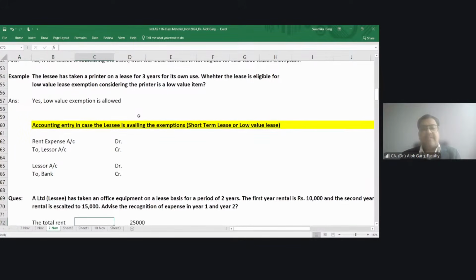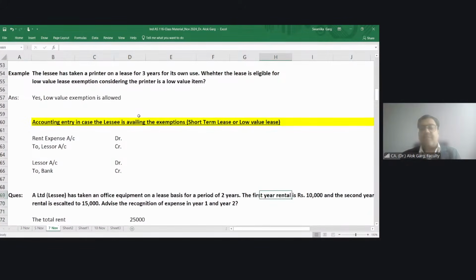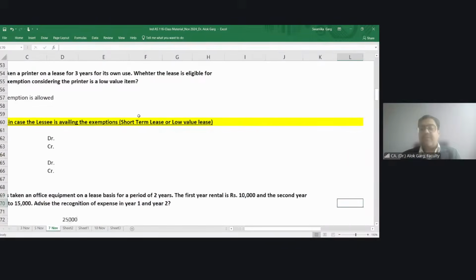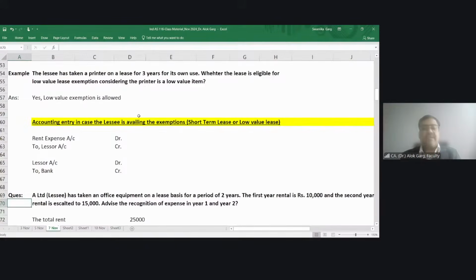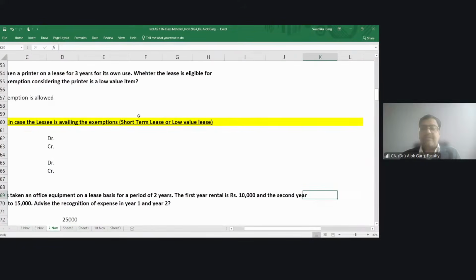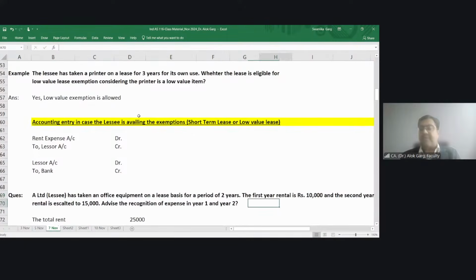A Limited, a lessee, has taken an office equipment on a lease basis for a period of 2 years. The first year rental is 10,000, the second year rental is escalated to 15,000. Advise the recognition of expense in year 1 and year 2. First of all, in this question, which lease exemption can be available? Short-term lease exemption or low-value lease exemption?